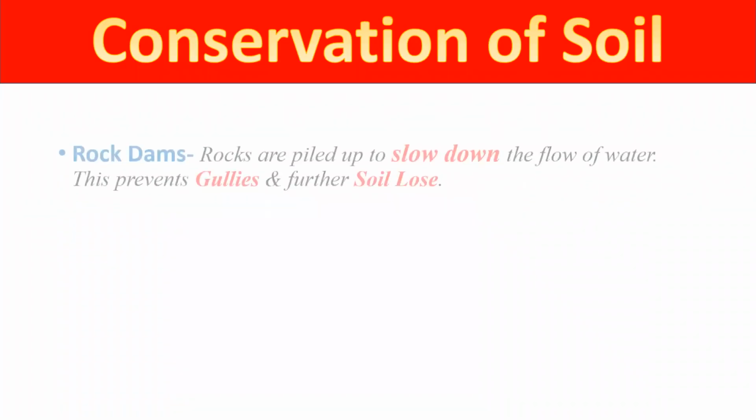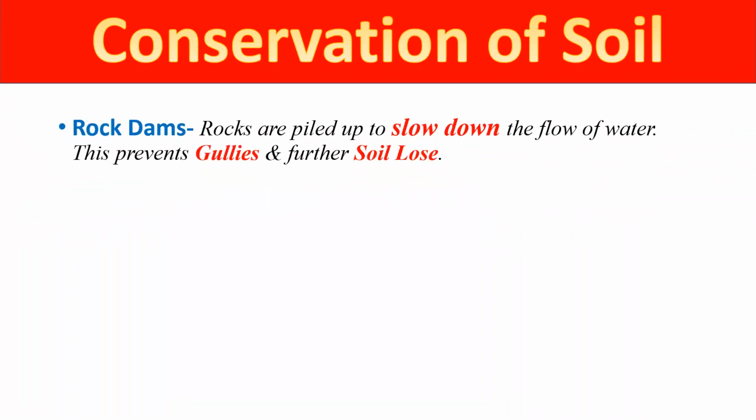Now, next thing, rock dams. It's very important. Rocks are piled up to slow down the flow of water. Listen, students, this can be helpful to reduce water erosion. So rocks are piled up to slow down the flow of water. If the flow of water is slowed, the soil erosion can be reduced. This helps prevent gully erosion and further soil loss.